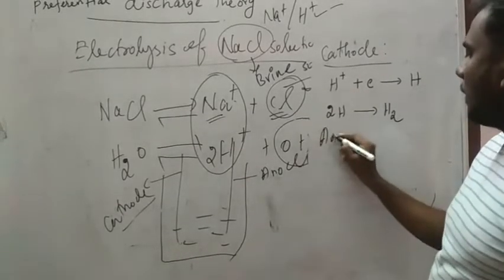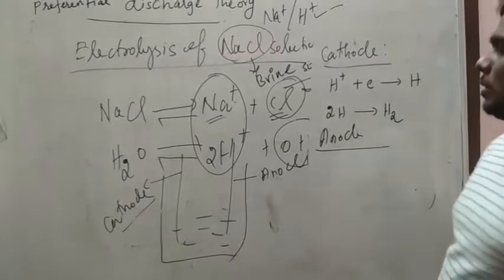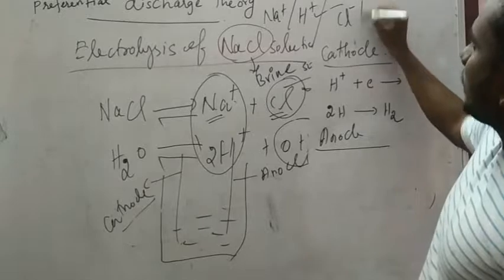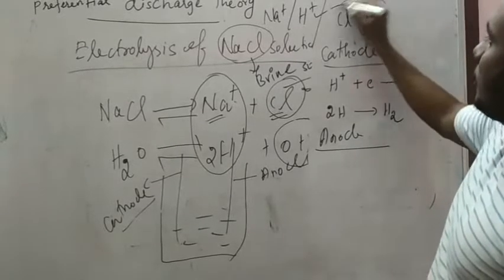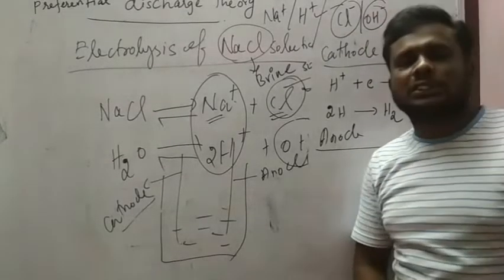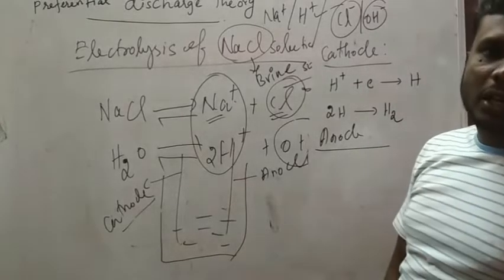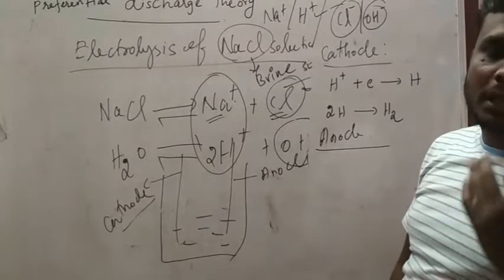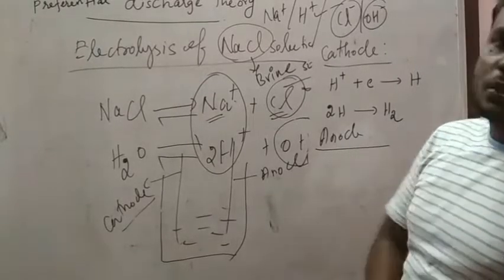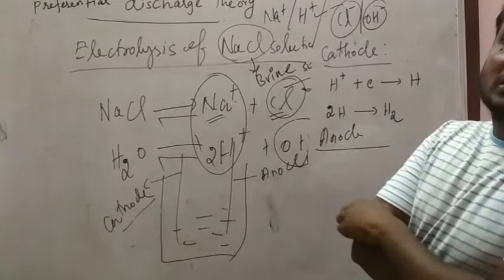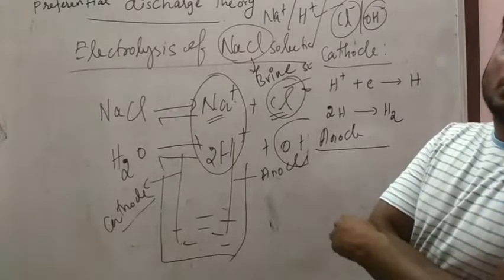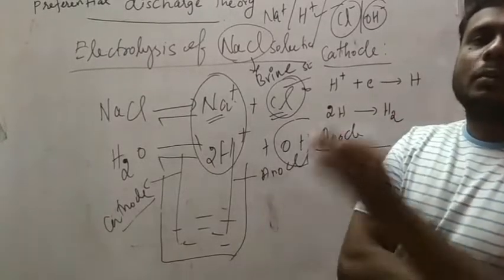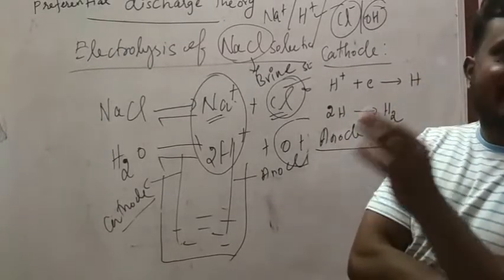At the anode, what will happen? At the anode two ions are coming, Cl minus and OH minus. When you are comparing, the one having the lowest discharge potential will discharge first.